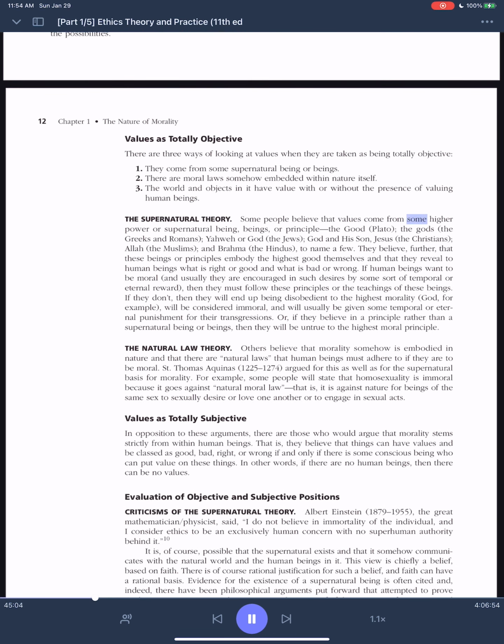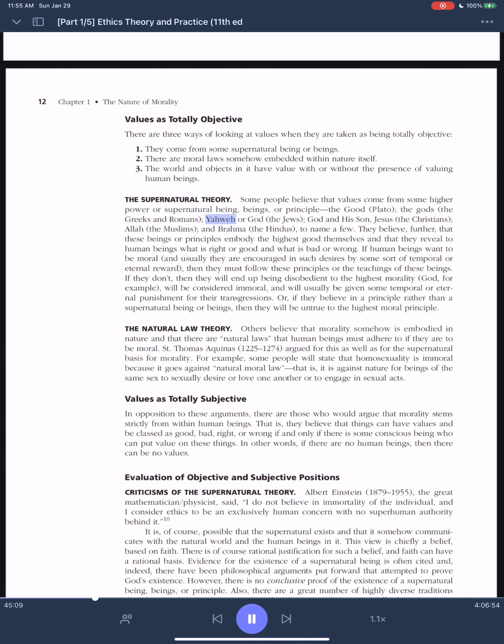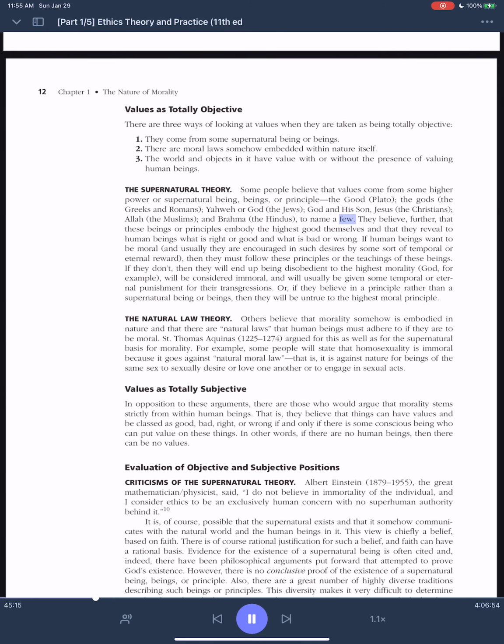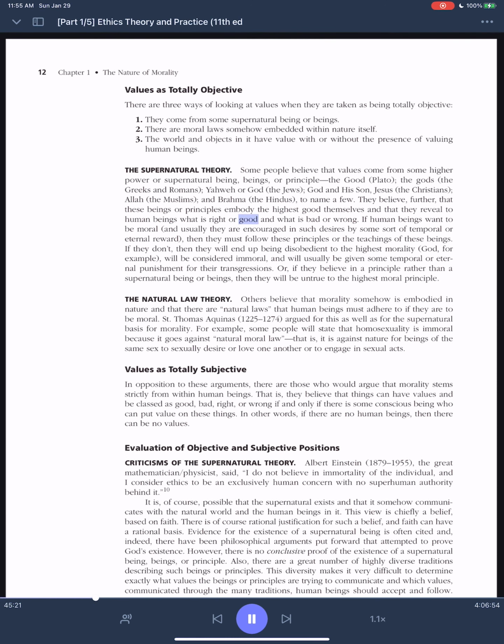The supernatural theory. Some people believe that values come from some higher power or supernatural beings, or principle. The good, Plato, the gods, the Greeks and Romans, Yahweh or God, the Jews, God and his son, Jesus the Christians, Allah the Muslims, and Brahma, the Hindus, to name a few. They believe, further, that these beings or principles embody the highest good themselves and that they reveal to human beings what is right or good and what is bad or wrong.